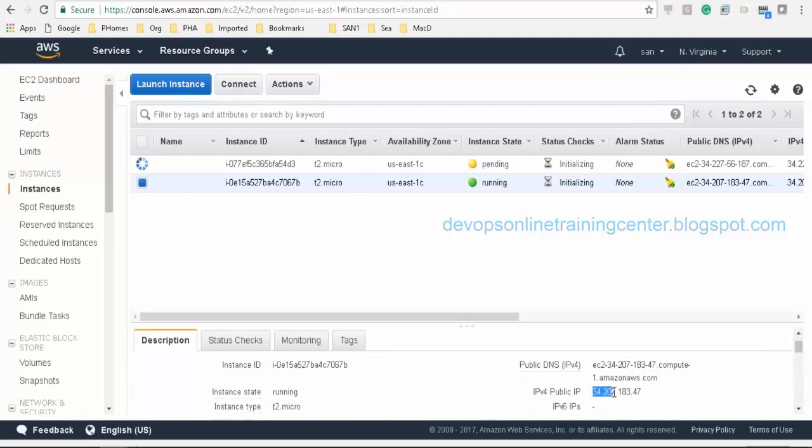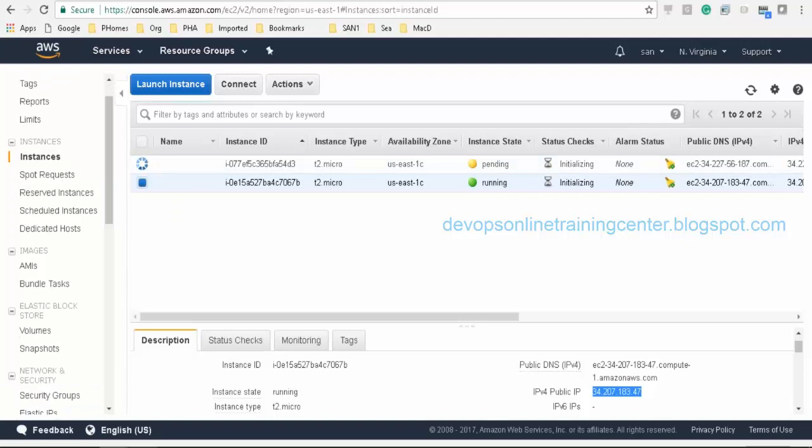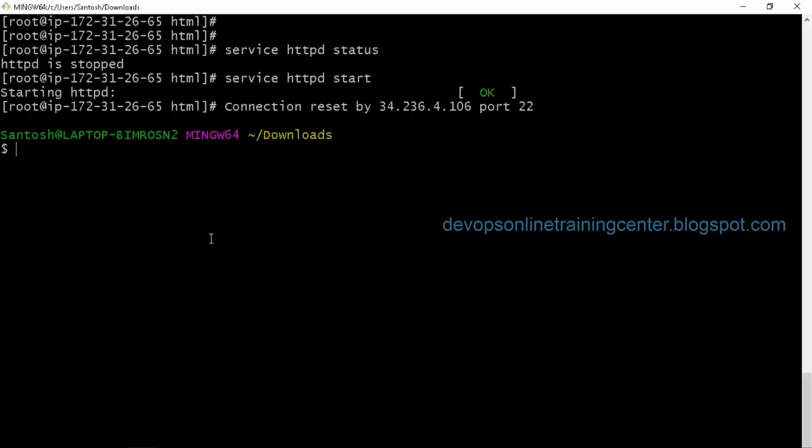This is the public IP. So let us try to log in and attach an EBS. And after this comes up, we'll see whether httpd is accessible. Okay. So this machine is ready. So let us go to the same key pair with the high option, the PEM file, and the username and the IP address.